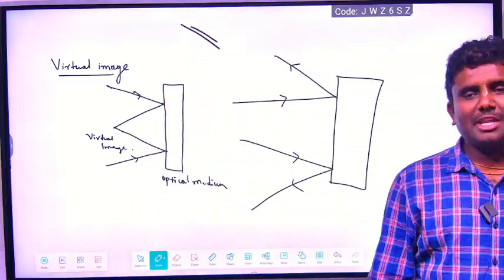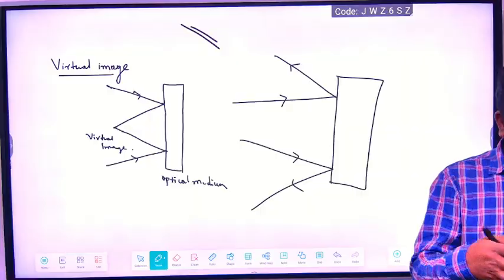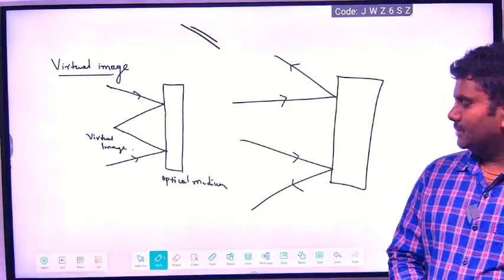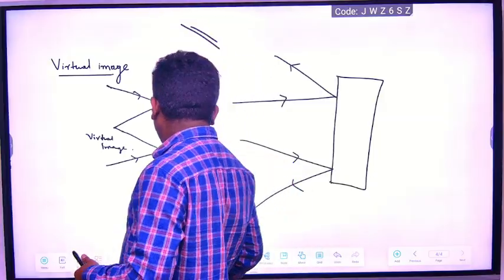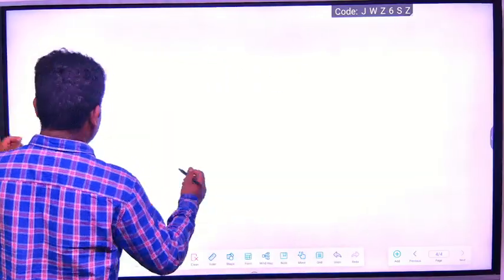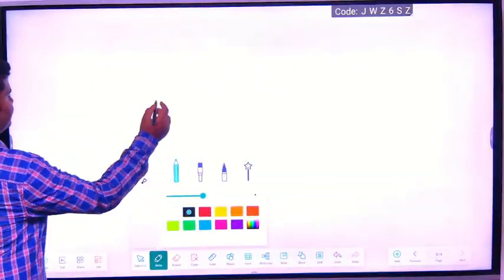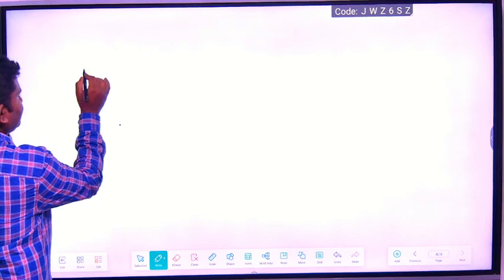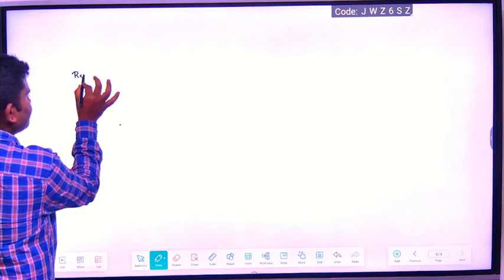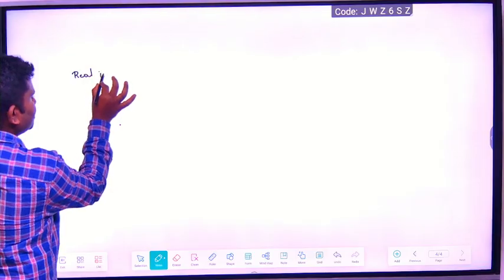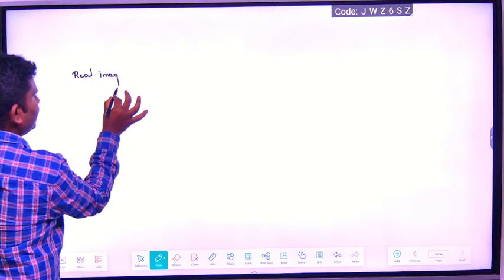Understood? Real images, they will meet at the point. So these are the basic things. What are the properties of real image and virtual image? That I'll explain. Now you see, real image and virtual image.